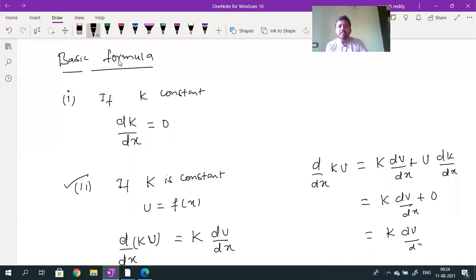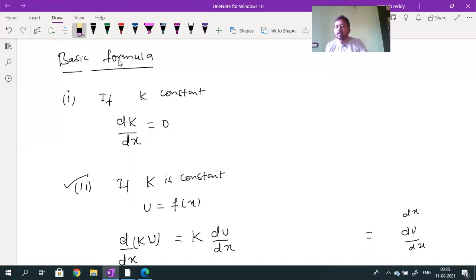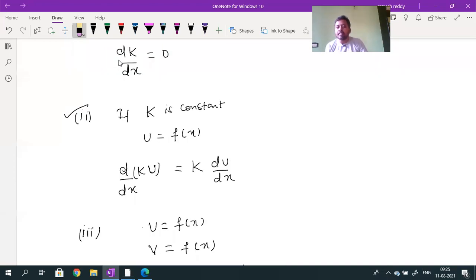You can take only a screenshot of these formulas. Derivations are not necessary. Just so you come to know the meaning of differentiation: differentiation is a mathematical operation which indicates the variation of a dependent quantity with respect to the independent quantity. Whenever k is constant, dk by dx will be equal to 0. This is the required formula. So d by dx of k into u is k into du by dx.